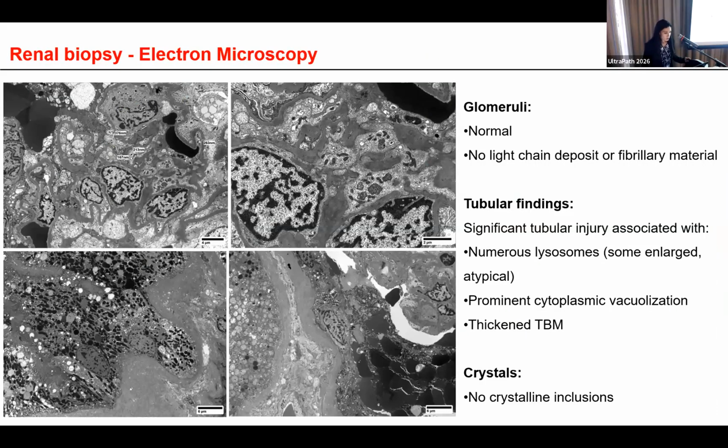The electron microscopy showed normal glomeruli with no light chain deposits or fibrillary material associated with tubular injury. The proximal tubular cells showed prominent lysosomes with some enlarged and atypical form. It also showed prominent cytoplasmic vacuolization with thickening of the tubular basement membrane, and no crystalline inclusions were seen.